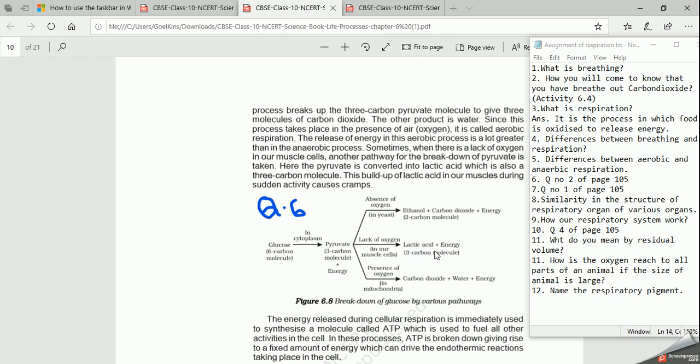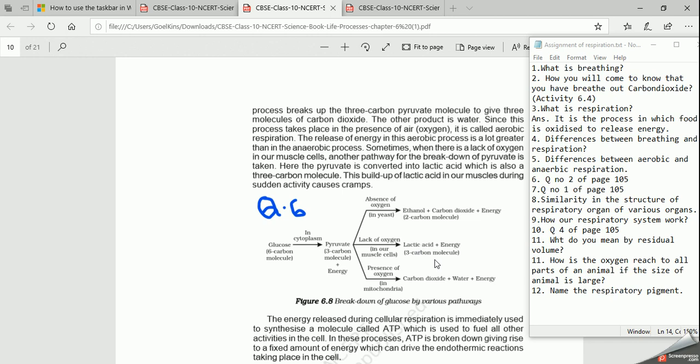When we climb to higher altitudes, we require more and more oxygen, more and more energy. So we breathe faster also to get more energy. And in that less quantity of oxygen, this pyruvate gets broken down. Now this lactic acid is deposited in the muscles of our legs.